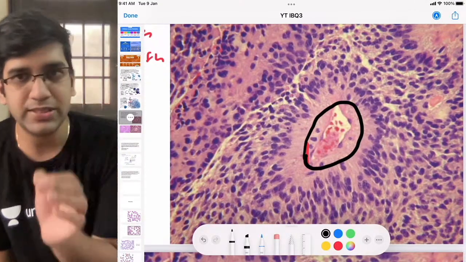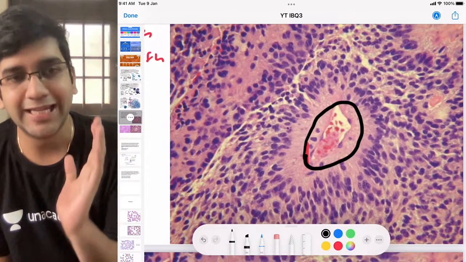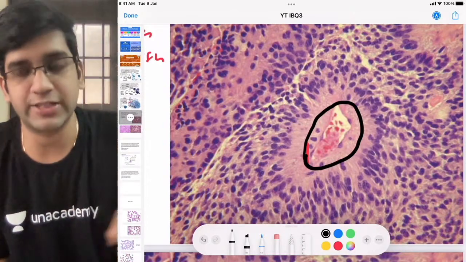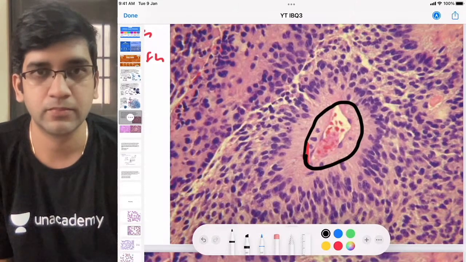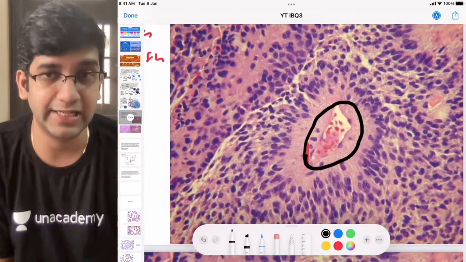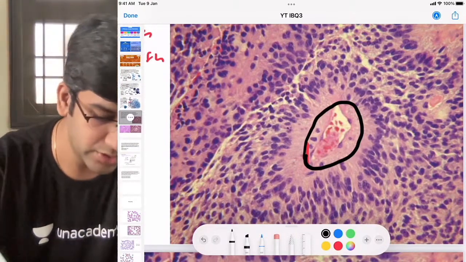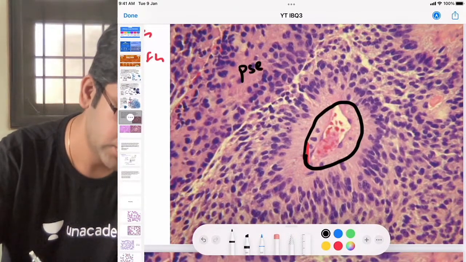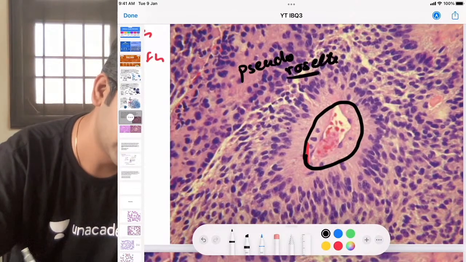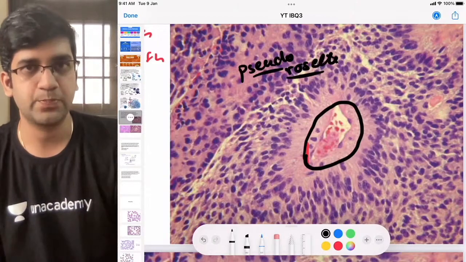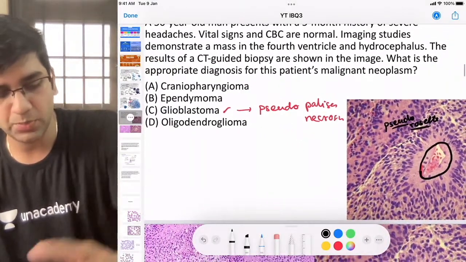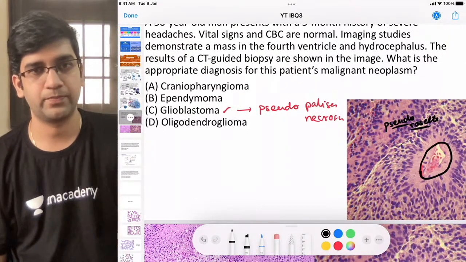When I'm seeing a blood vessel in the center of a lesion, can I call this pseudo palisading necrosis, or is it a pseudo rosette? This is a pseudo rosette, not pseudo palisading necrosis, right? This is just a perivascular pseudo rosette. Perfect. So now can I rephrase the question? When you look at the options, tell me which of the 4 options will have pseudo rosettes.